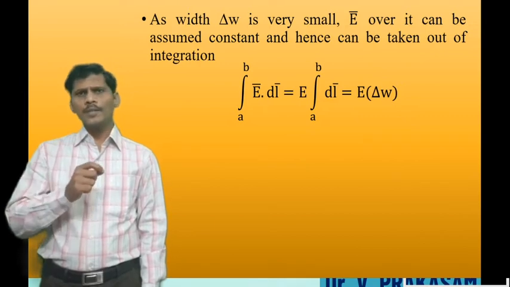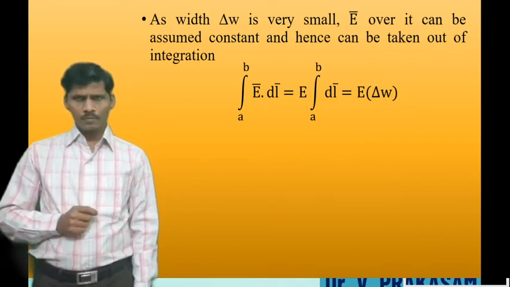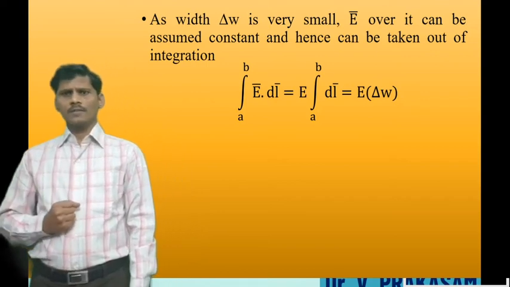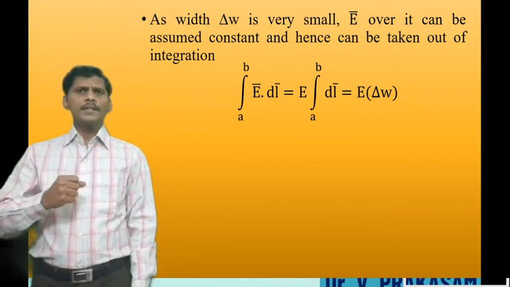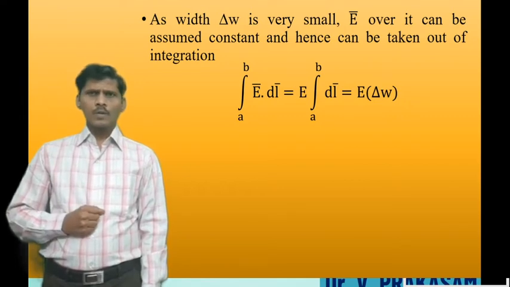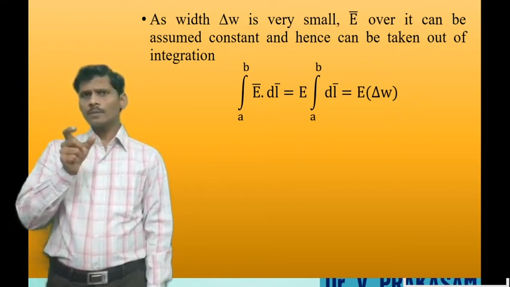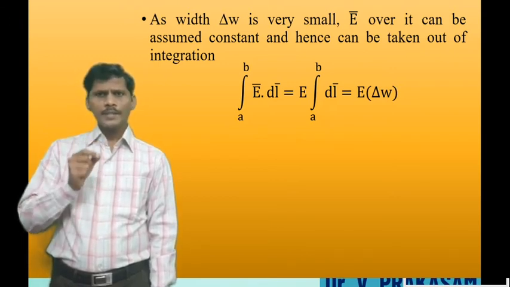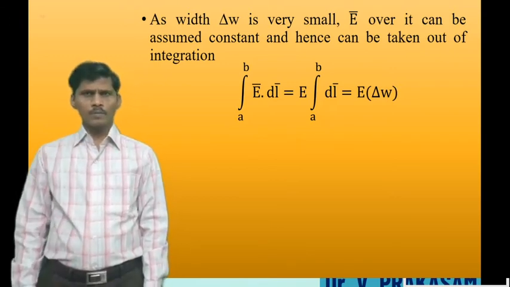Integral A to B E bar dot dl bar is equal to E into integral A to B dl bar. What is the width of the path A to B? Delta W. So integral A to B dl bar is delta W.